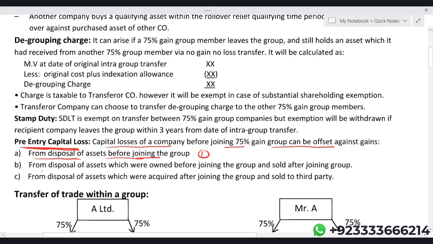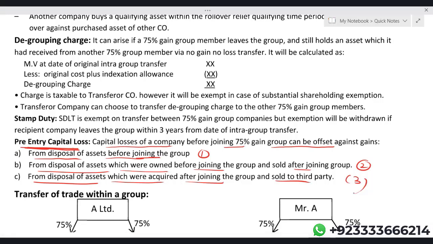Second, from disposal of an asset which was owned before joining the group and sold after joining the group. Third and last, from disposal of an asset which was acquired after joining the group and sold to a third party. I think these three are better compared to what we discussed earlier, when the explanation was far longer. It was a query from one student: sir, I want you to make pre-entry capital losses easy for me. So now I strongly believe that dealing with pre-entry capital losses should be extremely easy for you.